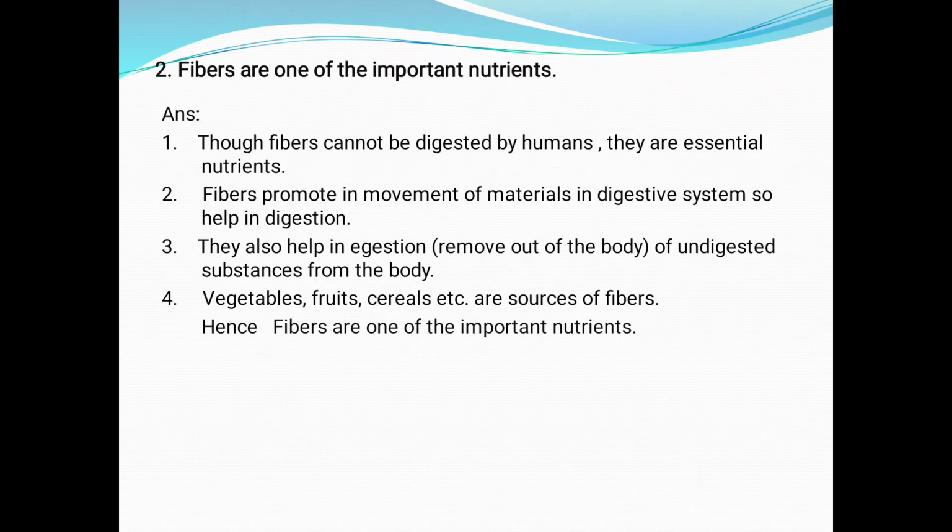Second, fibers are one of the important nutrients. Answer: first, though fibers cannot be digested by humans, they are essential nutrients. Second, fibers promote movement of materials in the digestive system, so they help in digestion. Third, they also help in excretion, that is removal of undigested substances from the body. Fourth, vegetables, fruits, cereals, etc. are sources of fibers. Hence, fibers are one of the important nutrients.